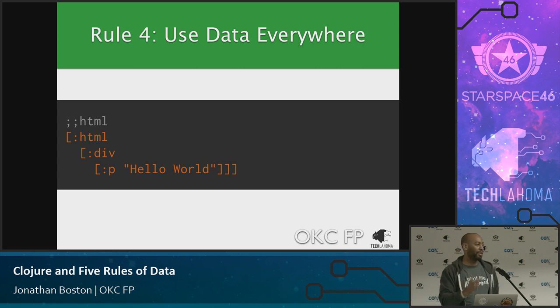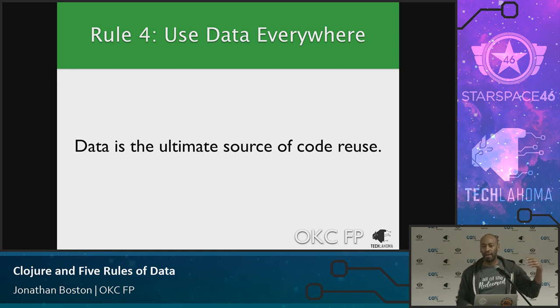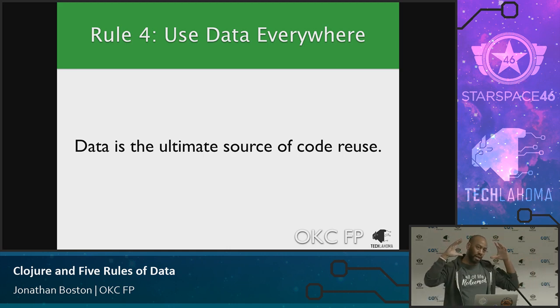So all the tools you use are applicable to everything we just hit. Data is the ultimate source of code reuse. In college, you get an instance, we make classes because it's reusable. This is an animal, and this is a dog, and this is a cat, so you can reuse this. And I never, ever saw that actually happen in real life. I just never saw, this thing I used over here in this other project, I can just grab that class and use it. I didn't do a ton of Java programming as a professional, so throw that caveat in there.